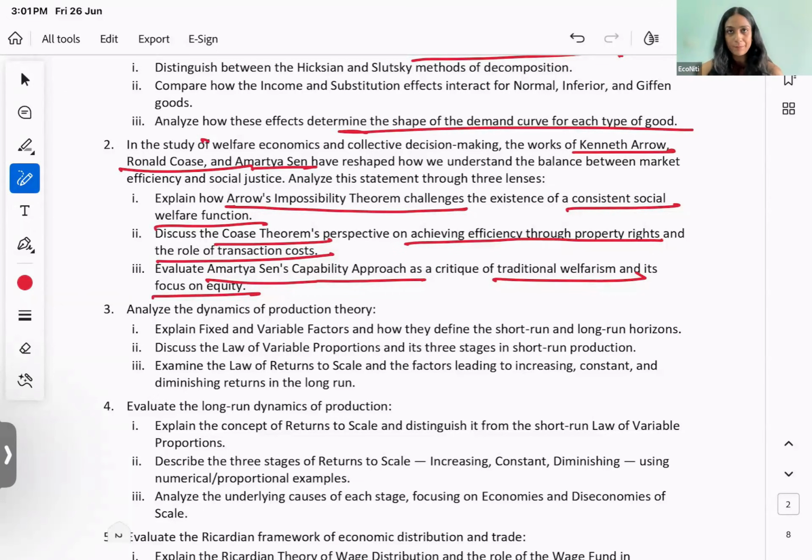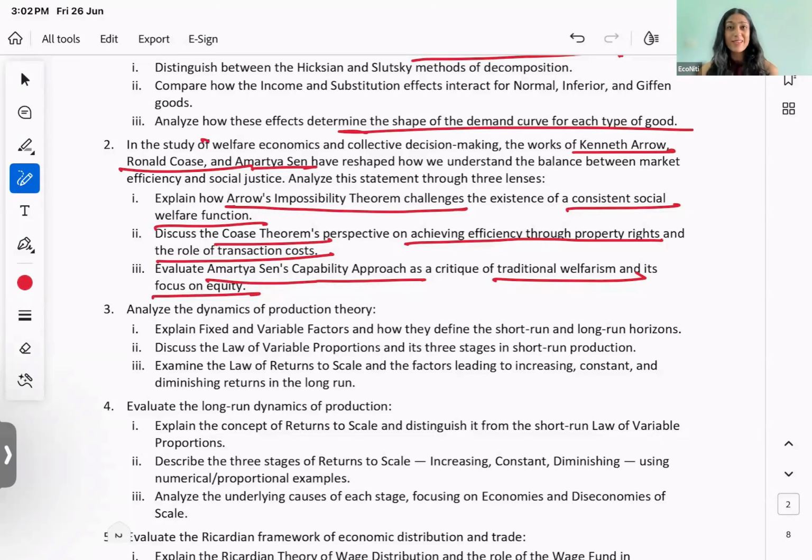So Arrow is talking about कि क्या individual जो utilities हैं, individual जो preferences हैं, if we assume that everyone is rational, then can we aggregate their preferences into something that is also rational in the way that we have defined traditionally? Right? So can we aggregate these preferences rationally?